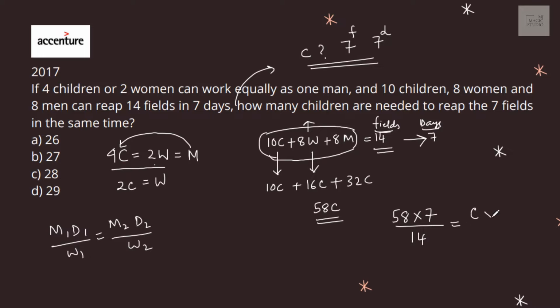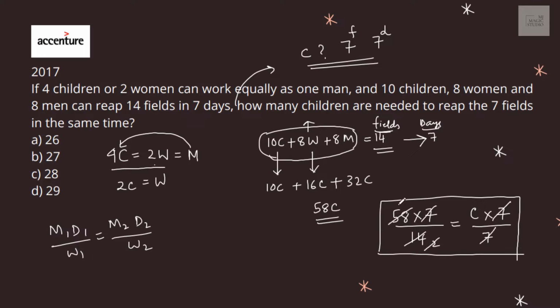Then how many children can complete 7 fields in 7 days? I'm using the masala formula, and with this we can easily find the value of C. 7 7 gone, 7 14 is 2, 2 58 is 29. So 29 children are required to reap 7 fields in the same time. 29, that is in option D.